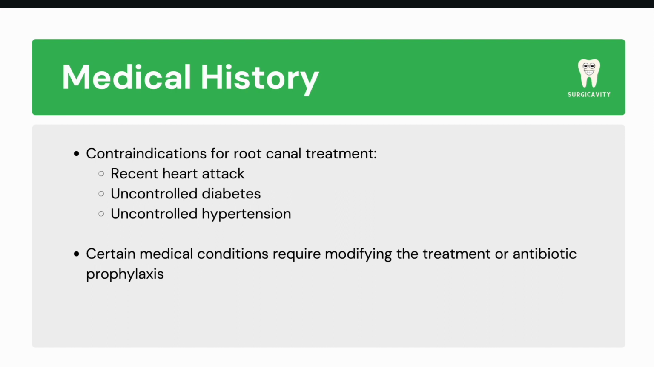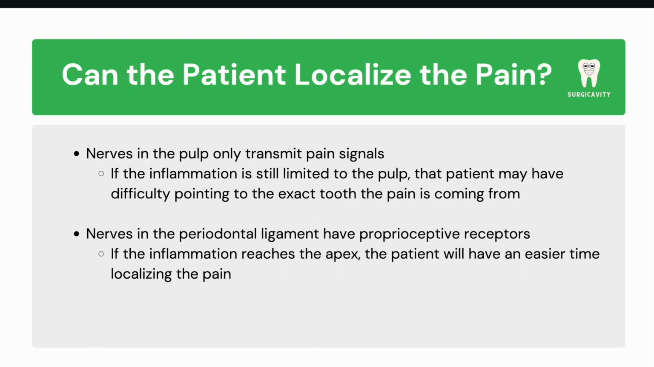In general, you should always take a comprehensive medical history, as certain conditions may require modifications to the treatment plan, while others may necessitate prophylactic antibiotics to be given. How well a patient can point to the location of pain depends on whether the inflammation is still confined to the pulp tissue. If the inflammation hasn't reached the periodontal ligament, the patient may find it hard to pinpoint the exact location of the pain.